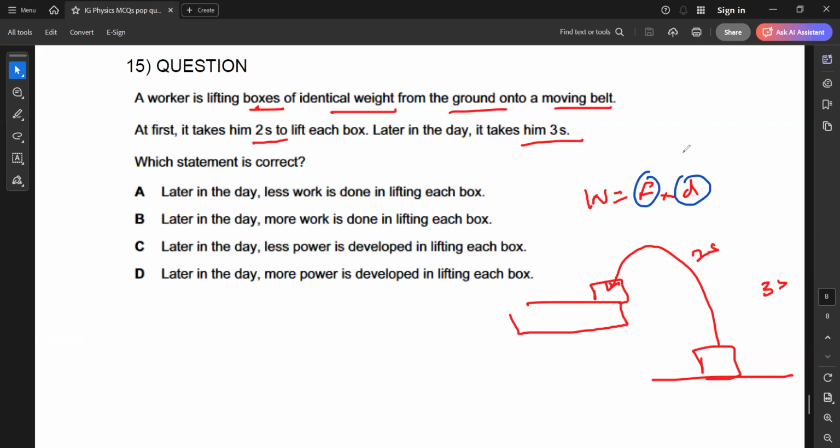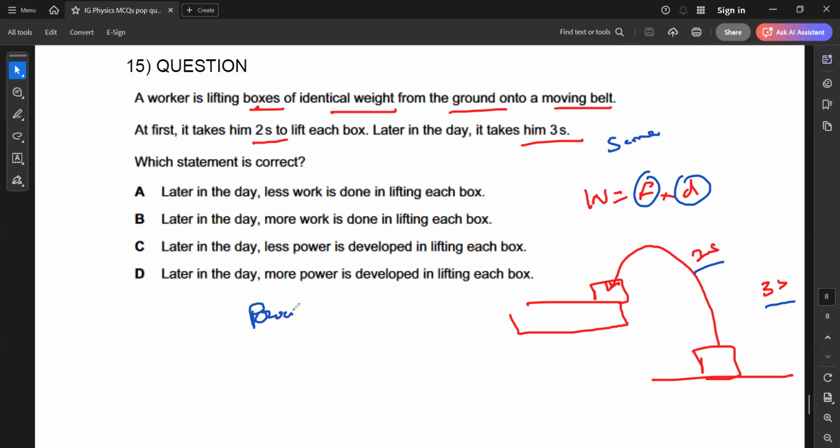He's lifting identical boxes, so the box is not changing, and he's lifting them to the same height, but over a different time interval. But work does not depend on time. So the work done will be the same, even if he's taking 2 seconds or 3 seconds. Work done depends on the force we apply and the distance we moved.